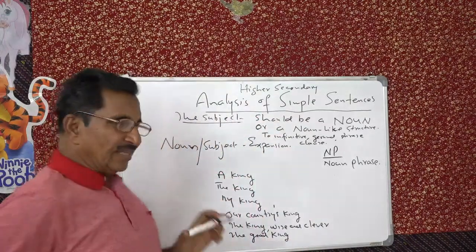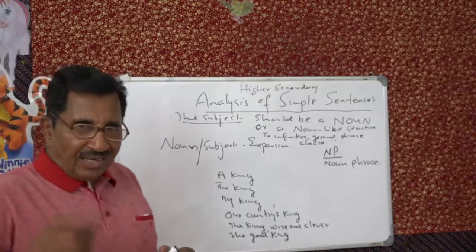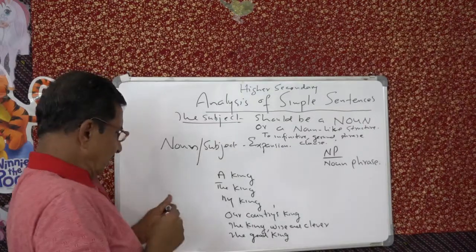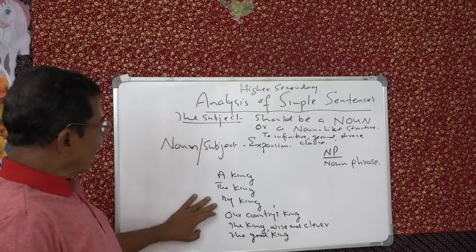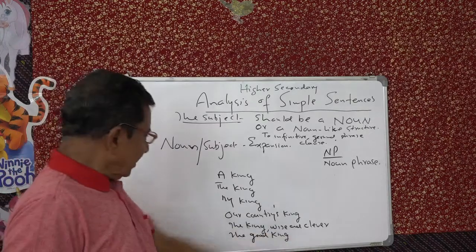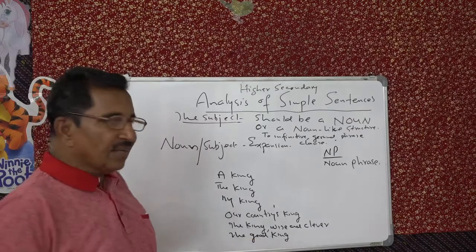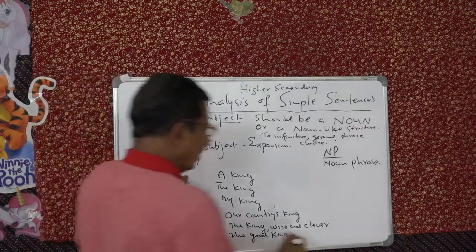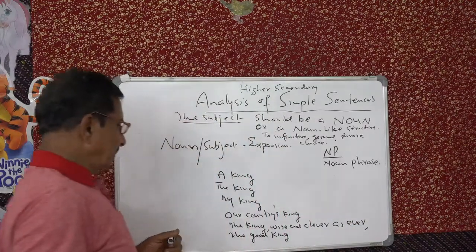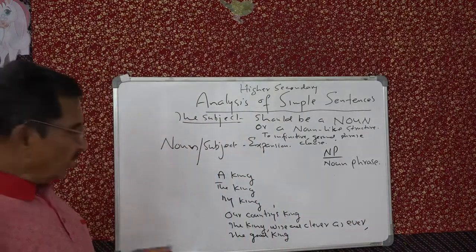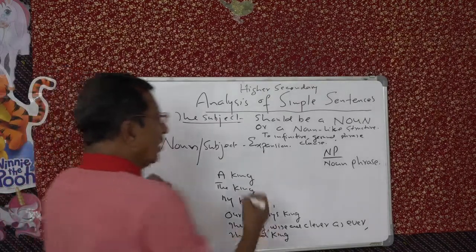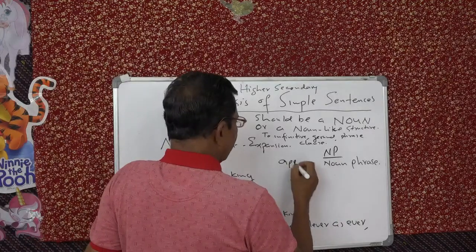I have given you many examples; we are trying to find out the different ways of expanding a noun. So we have seen the article, the definite article, you can have a possessive adjective, a possessive noun, you can have an adjectival phrase like this: king, wise and clever as ever. King Solomon, you can say, made a decision. The good king, the good nice king, the good nice gentle king. See? Now apposition, that's what we are trying now.